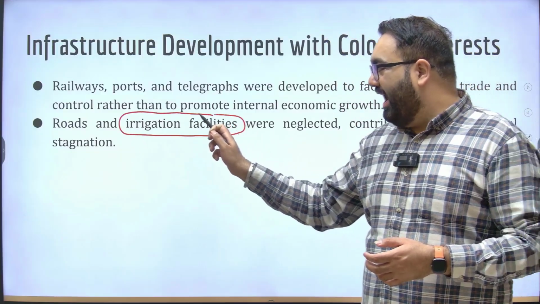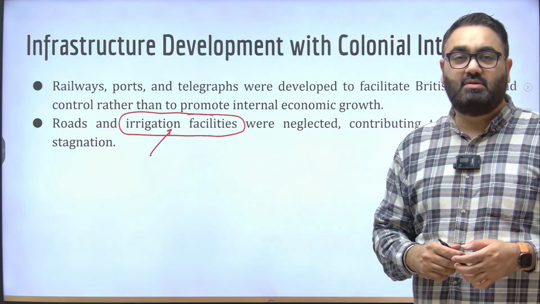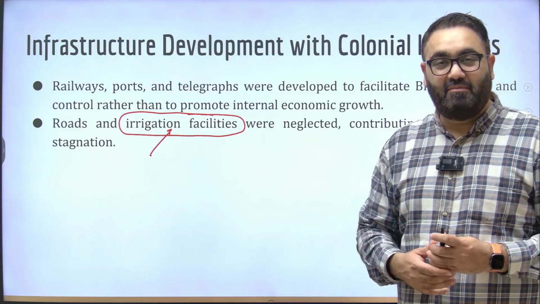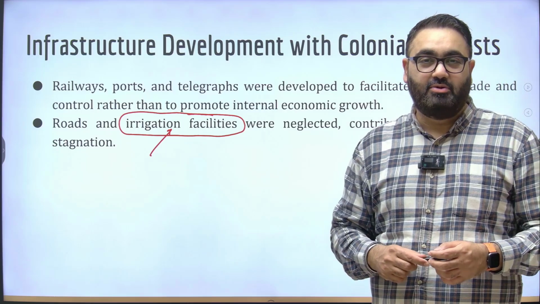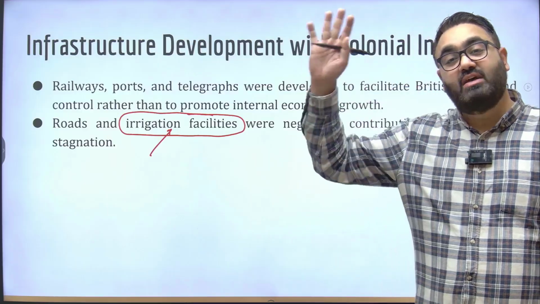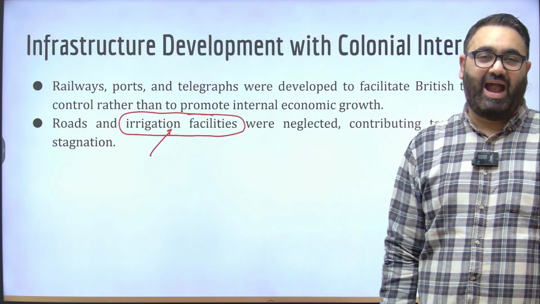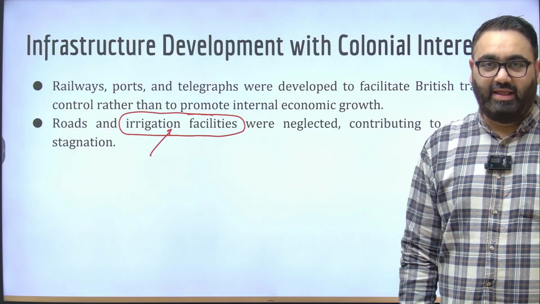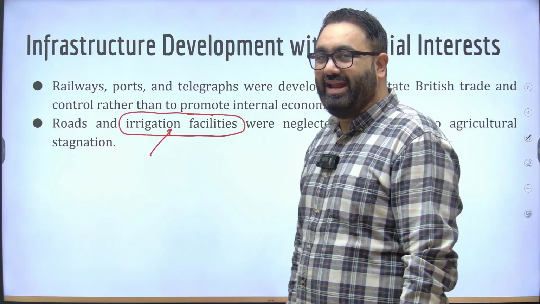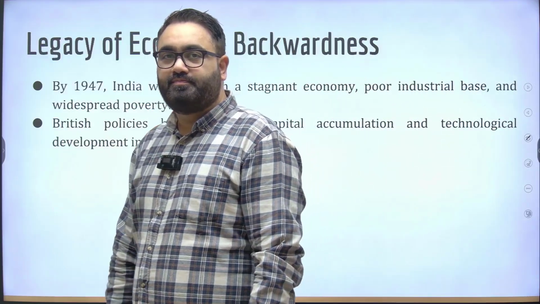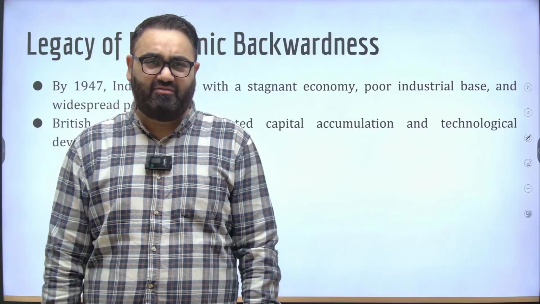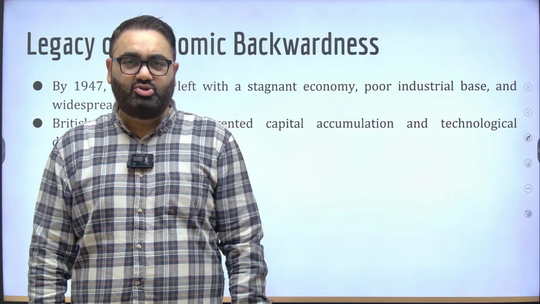So yes, there was infrastructure built, while irrigation facilities were neglected at the same time. The things that were actually important for the farmers, despite the farmers paying huge amounts of rentals, taxes and revenue, were all ignored, because they did not fit into the larger scheme of things that the British had in their mind. This is why all of this was neglected, leading to a situation of stagnation in our economic growth.